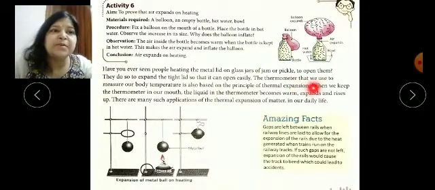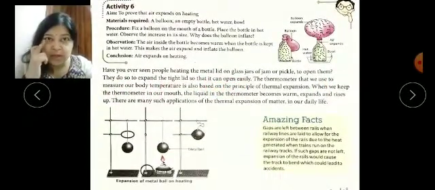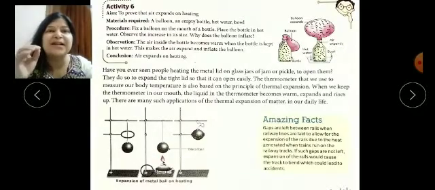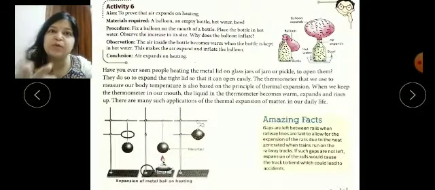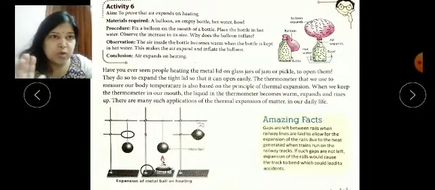Okay, so the thermometer that we use to measure our body temperature is also based on the principle of thermal expansion. Our thermometer has a liquid metal called mercury. Mercury is the only metal which is in the liquid state. Whenever the thermometer comes in contact with our body heat, that metal rises up into the capillary tube. So through that we can easily record the temperature. So the thermometer works on the capillary action, or you can say on the principle of thermal expansion. There are so many examples.